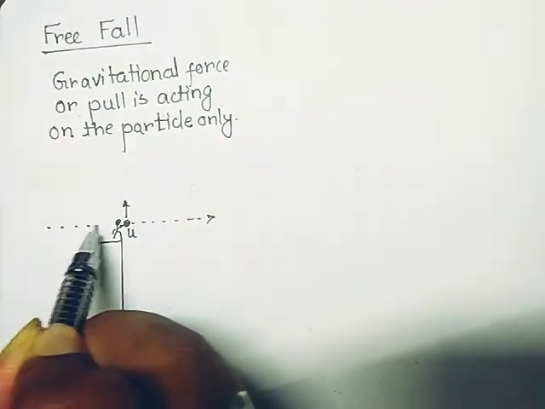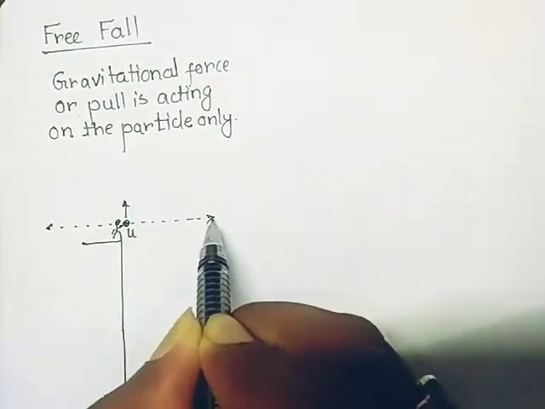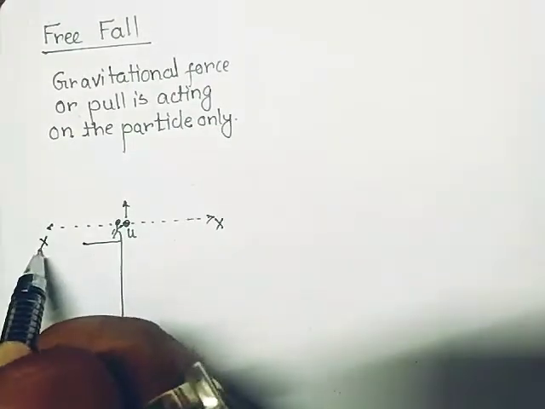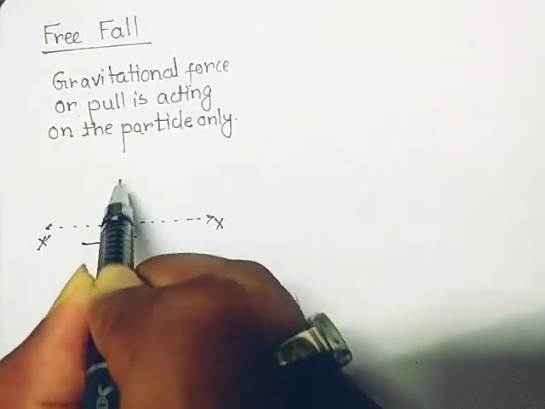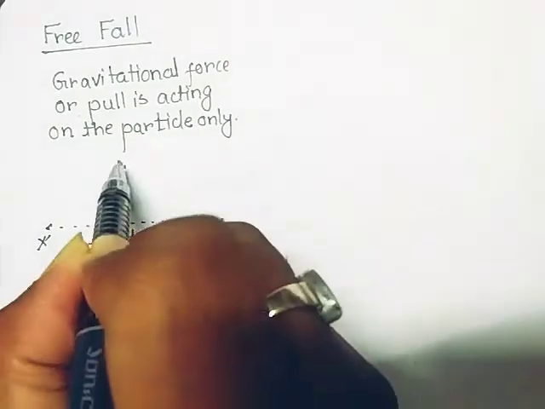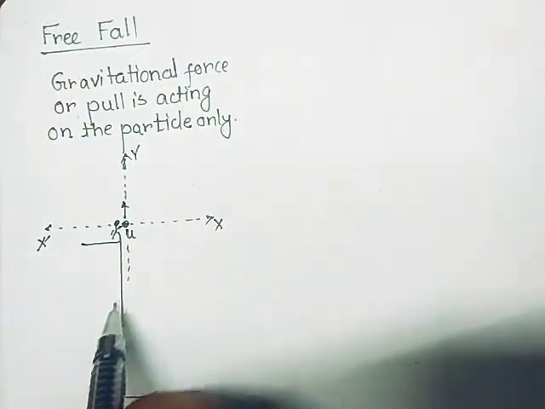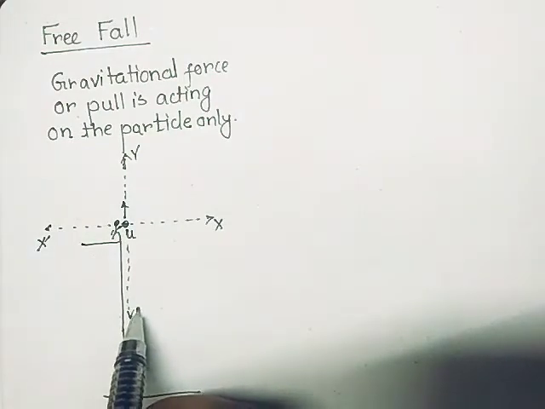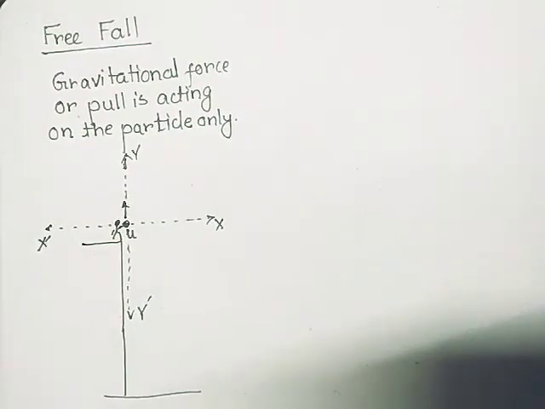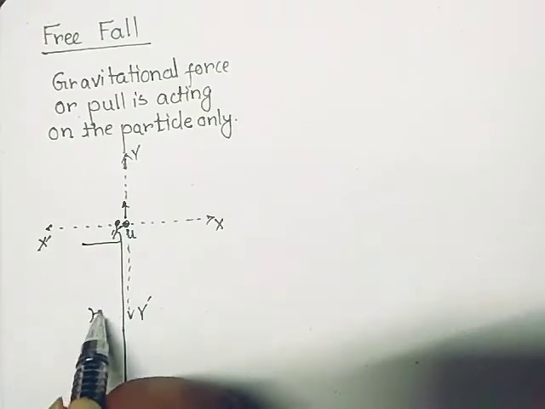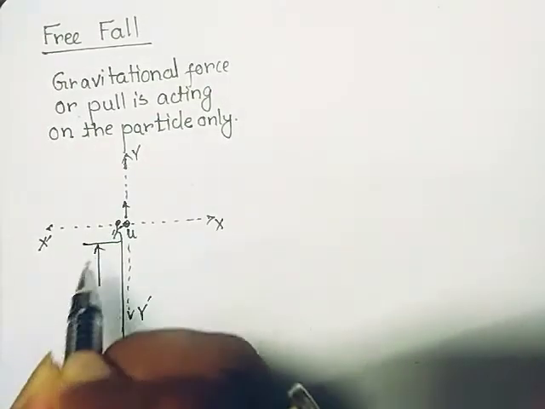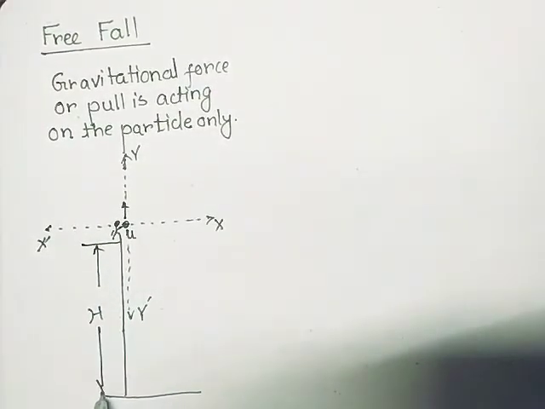Allow me to draw the axis, that is the x-axis, the x prime axis, and the motion is along the y-axis, and this is the negative y-axis. And here the observer or the thrower is at a height capital H.